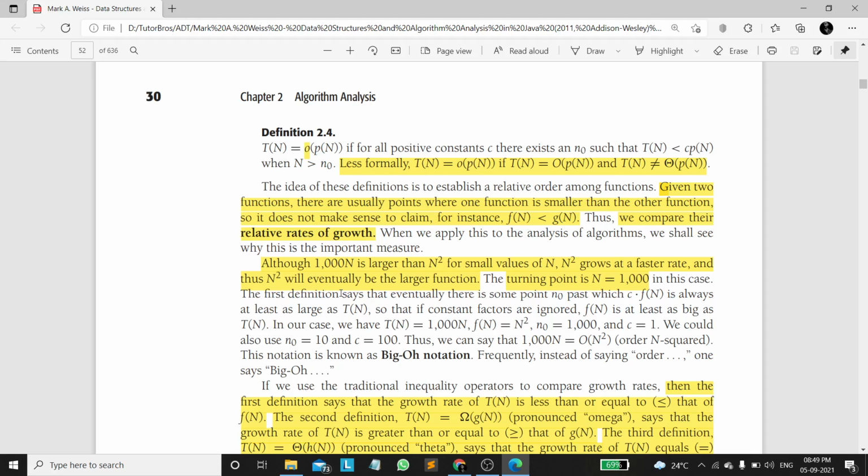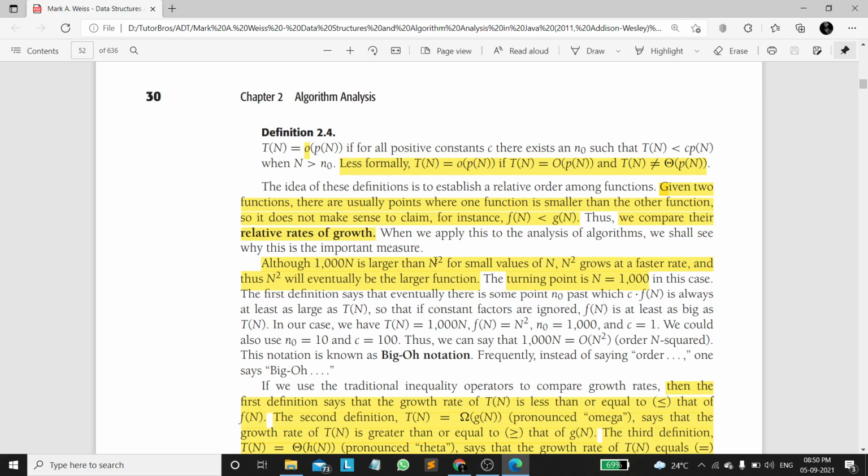So let's take an example. Here one function is 1000 into n, the other function is n square. Now we need to estimate which function has the higher growth rate. When we see 1000n, it looks higher than n square, so we feel that 1000n might have a higher growth rate, but it is false. We can't do it like that. For values of n less than 1000, the 1000n growth is higher. If we give n equal to 900, then it is 1000 into 900, but n square is 900 into 900. So 1000 into 900 is greater than 900 into 900.